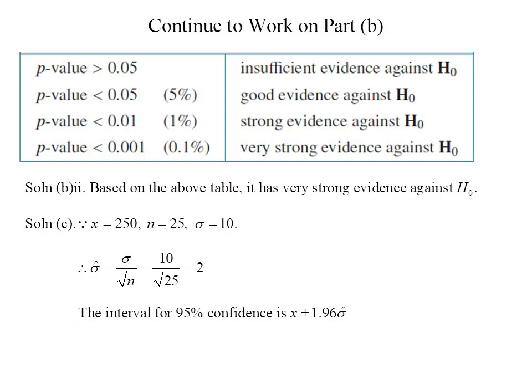Hence, the approximate 95% confidence interval for the mean lifetime of 25 globes is in the range of sample mean plus or minus 1.96 multiplied by the standard deviation, which is from 246.08 to 253.92.